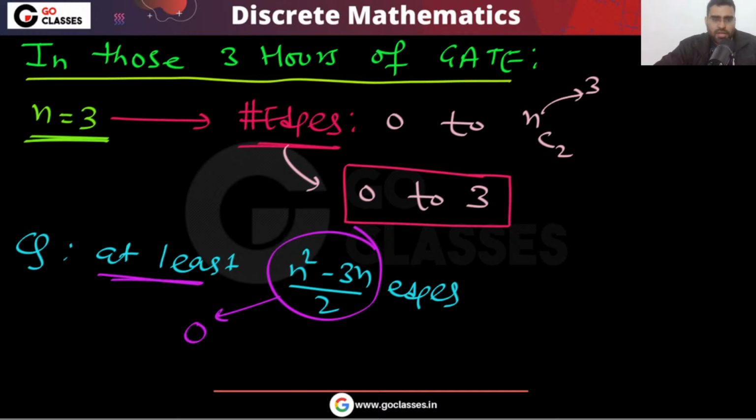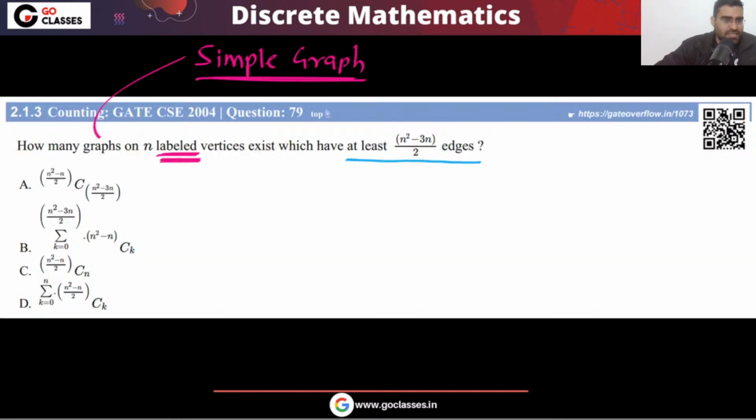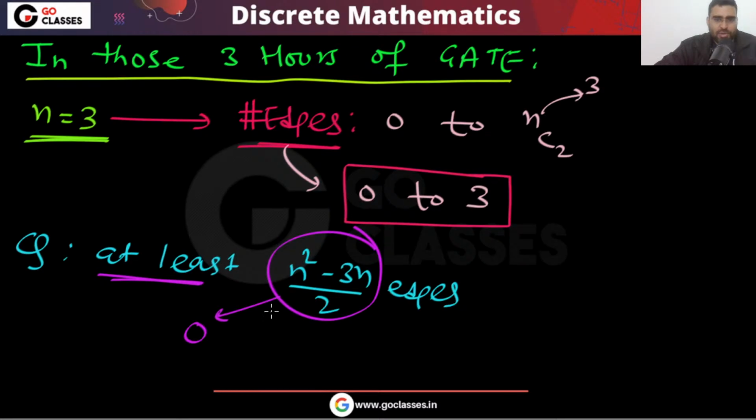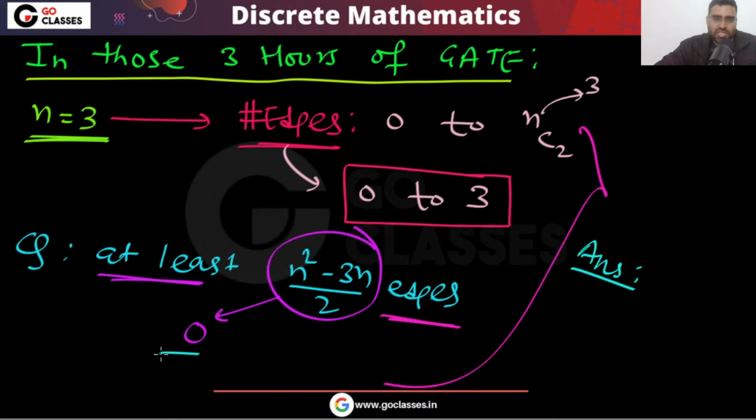So here we will not be able to do anything more. In this situation, the answer should be what? At least 0 edges should be there, so the answer will be 2 power nC2, or I can say 2 power 3.